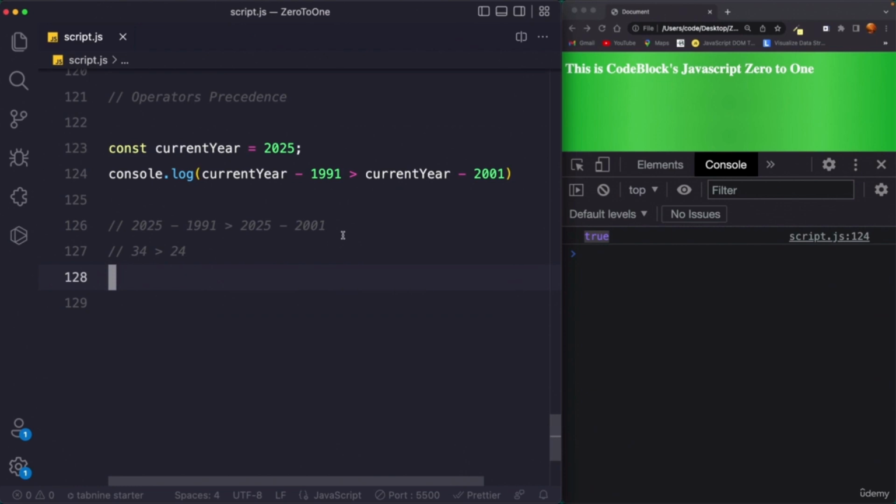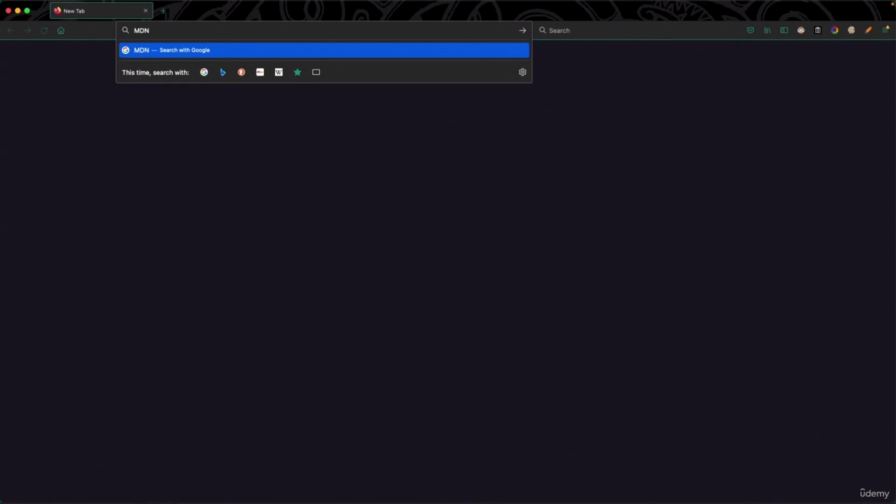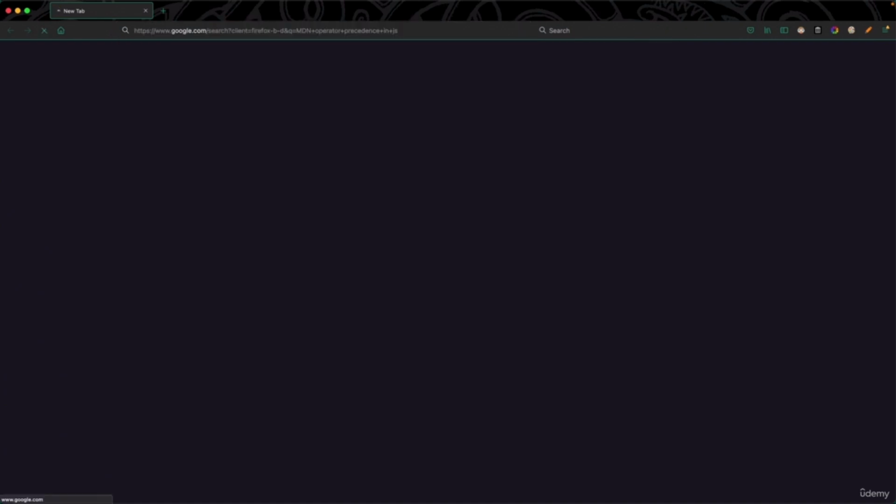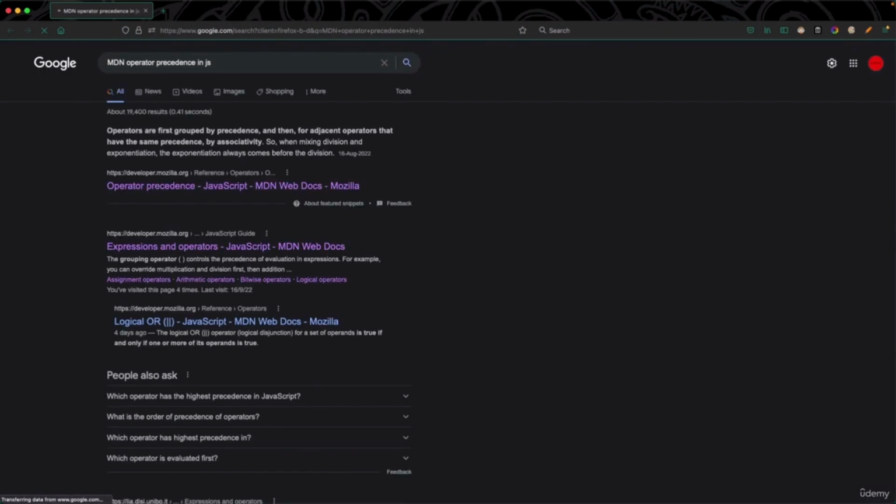And to actually see the precedence of all the different operators, let's check out a very handy precedence table. So let's Google MDN. MDN stands for Mozilla Developer Network, and then here we can write operator precedence in JS. I hope the spelling of precedence is correct. Okay, so we have some results, and we are interested in this one, operator precedence.